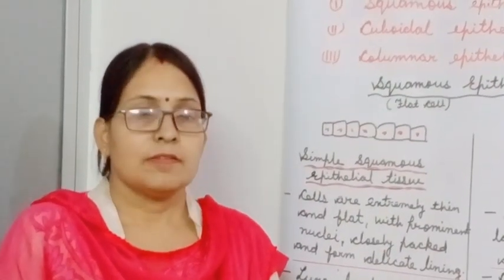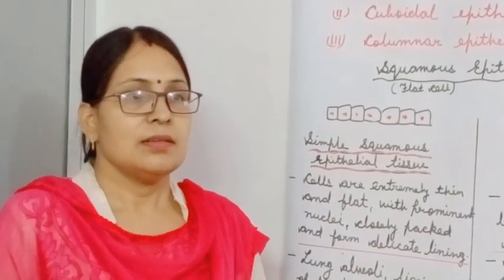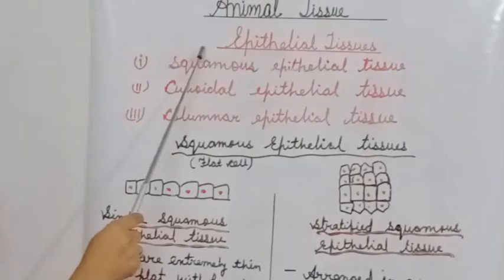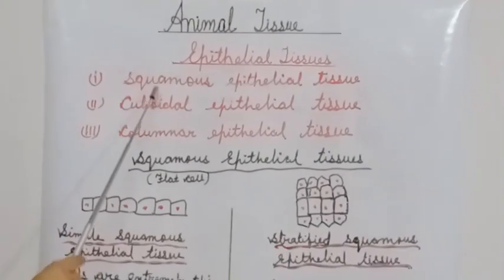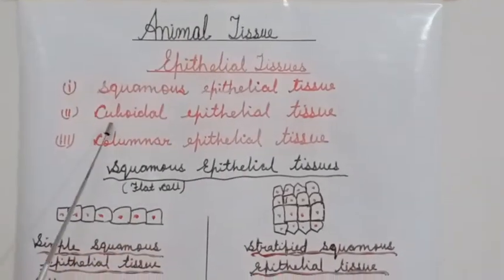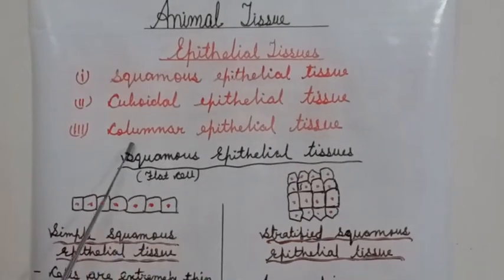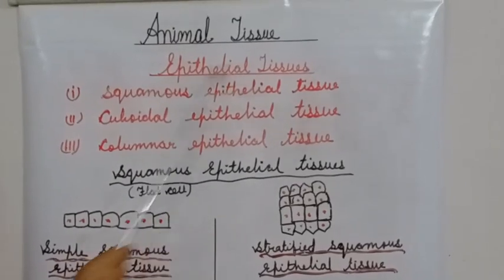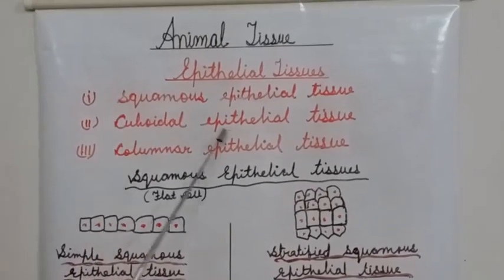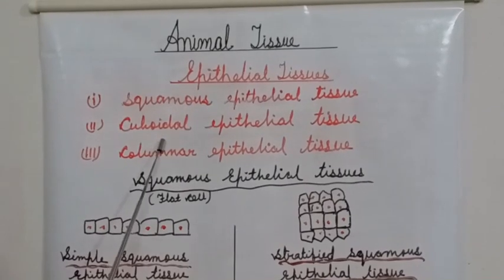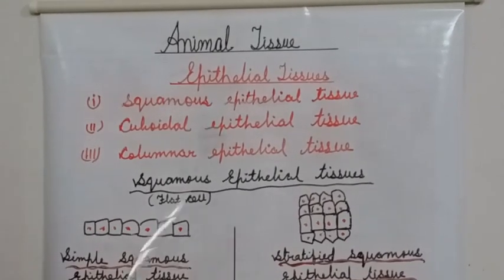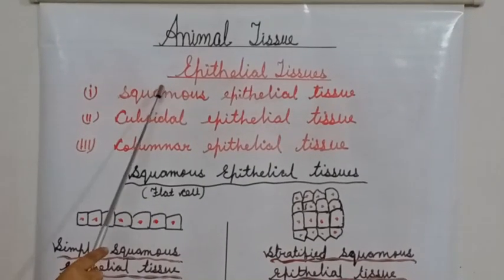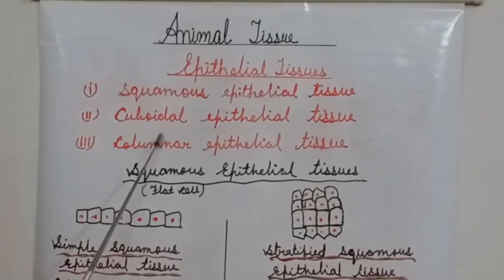On the basis of the layers of cells and the shape of cells, epithelial tissues can be divided into three types: squamous epithelial tissues, cuboidal epithelial tissues, and columnar epithelial tissues. Squamous epithelial tissues are where all the cells are flat, cuboidal epithelial tissues are where all the cells are cube-like, and columnar epithelial tissues are where all the cells are column-like or pillar-like. Let us discuss all these three types one by one.